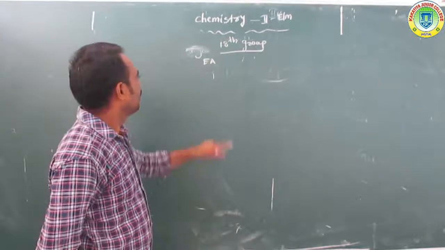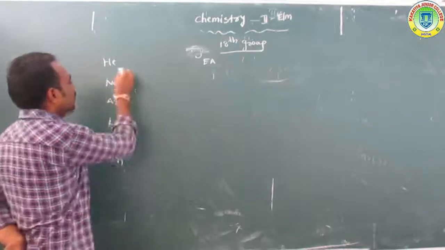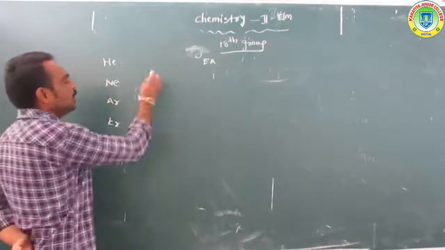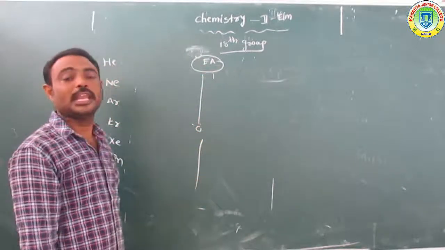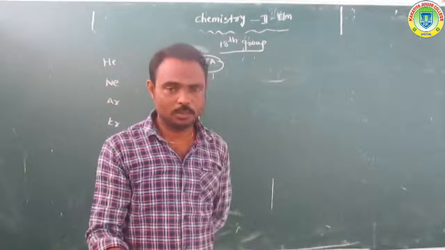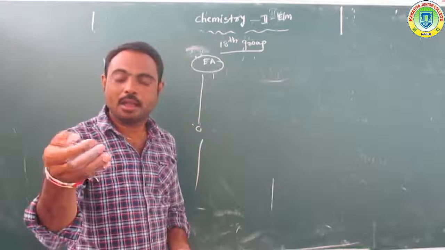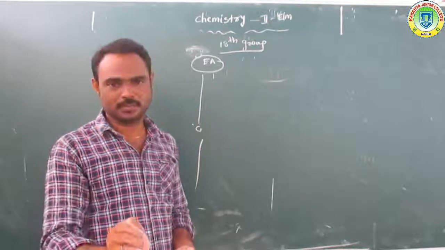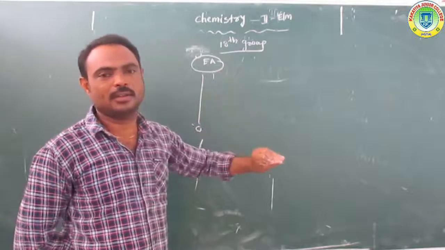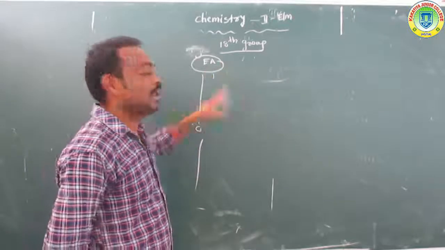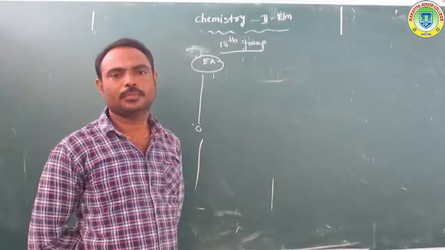But here, for 18th group elements, from helium to radon, electron affinity values are 0, because these elements do not lose or gain electrons. Overall they do not gain electrons. That's why electron affinity values are 0.